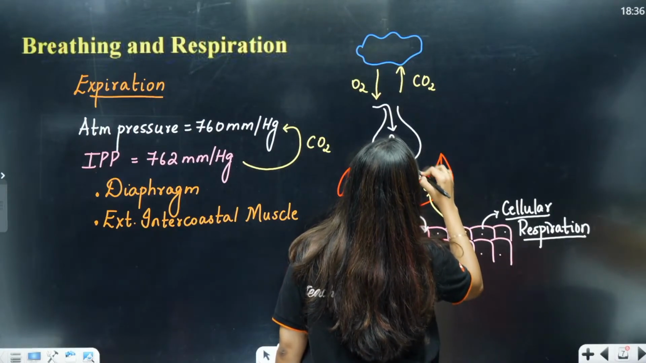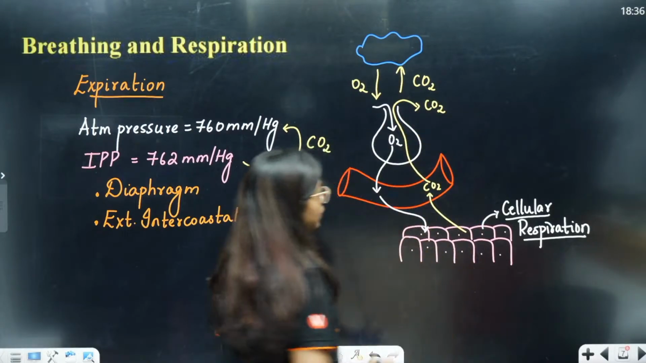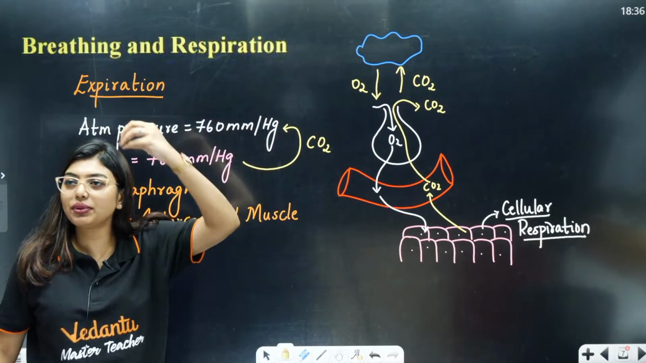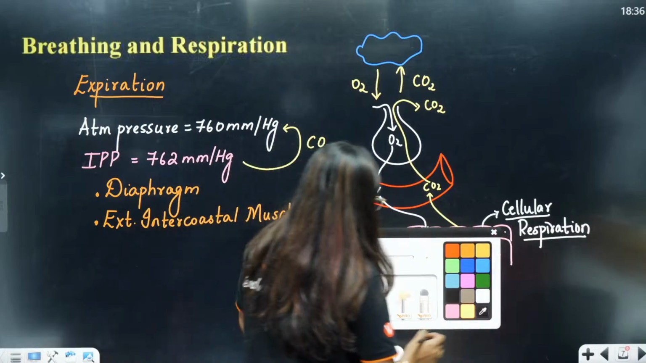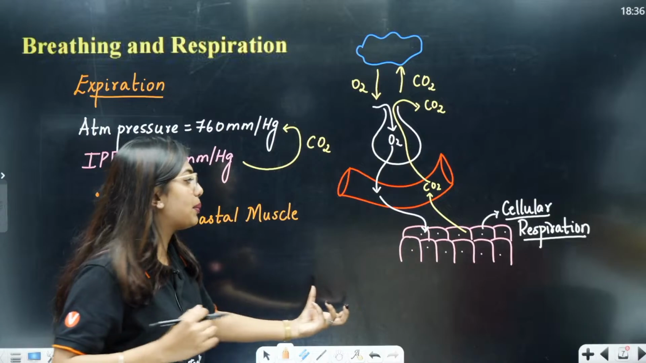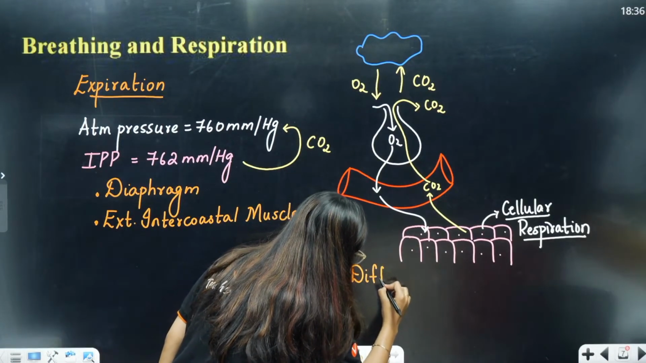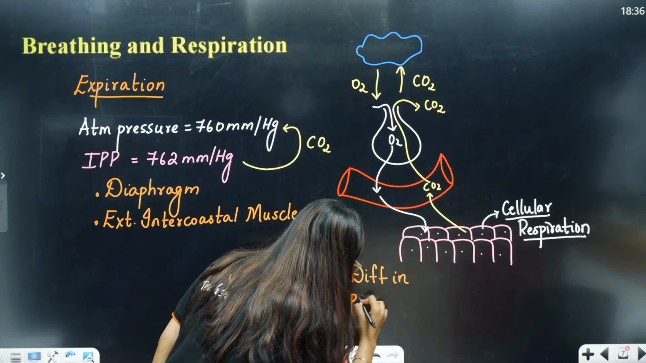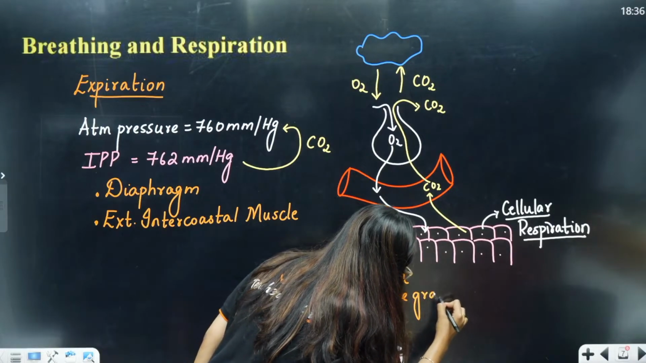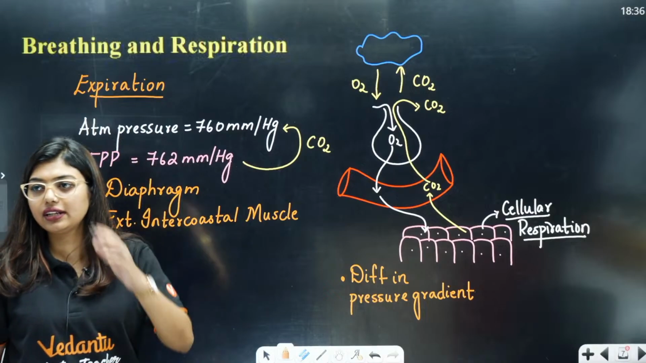Carbon dioxide, again it will go back from the alveoli outside to the atmosphere. This is your flow of gases. If you understand this, then that whole breathing and exchange chapter is one easy peasy chapter, because this is what you have to understand. And how is this happening? It is happening because of the differences in the pressure gradient. Clear? Pressure gradient. Okay, done.